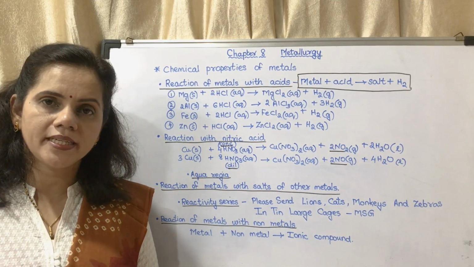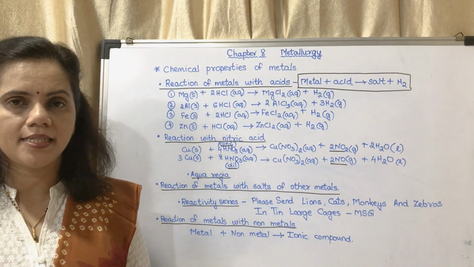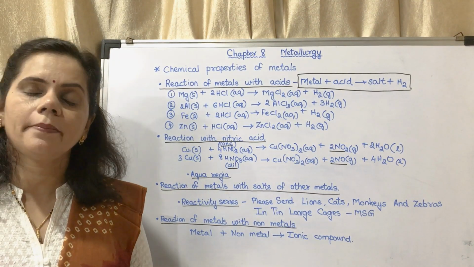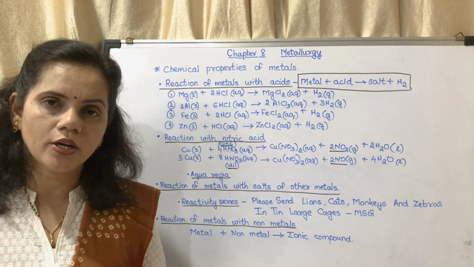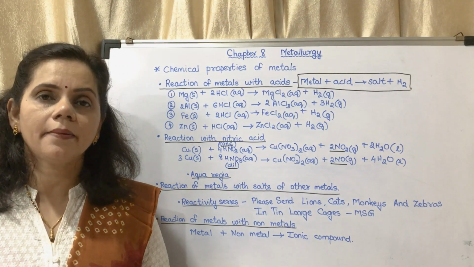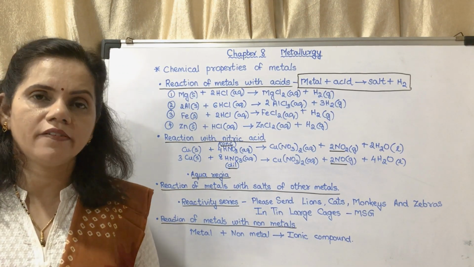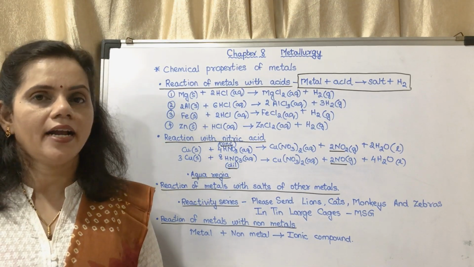Chlorine is a non-metal. It will gain one electron to form Cl minus ion. Na plus ion and Cl minus ion will combine together to form NaCl, which is sodium chloride. It is an ionic compound. Which bond is there? Ionic bond is there. What is the force of attraction? It is electrostatic force of attraction.